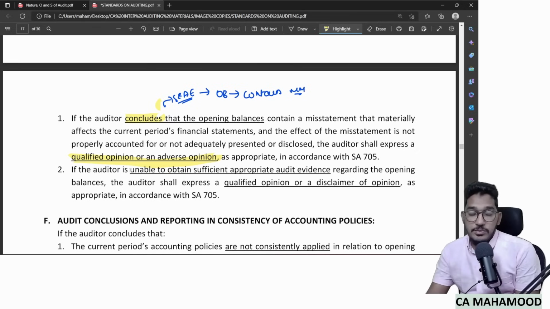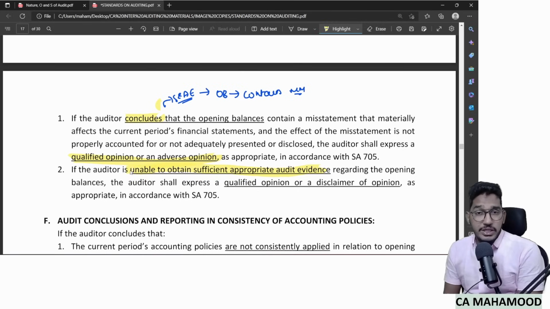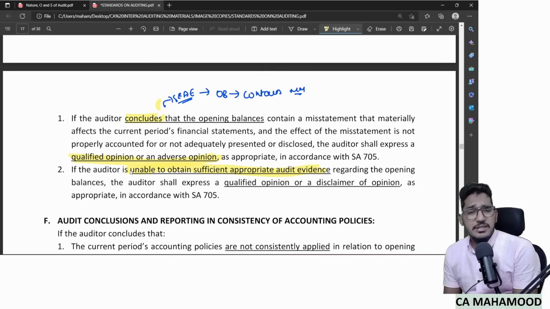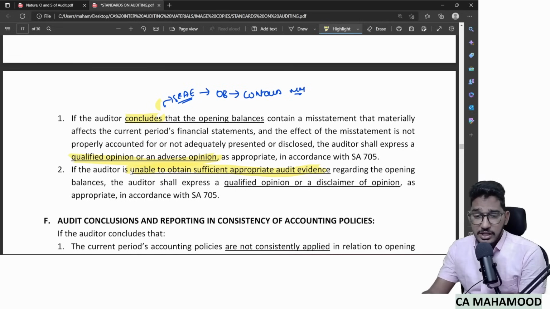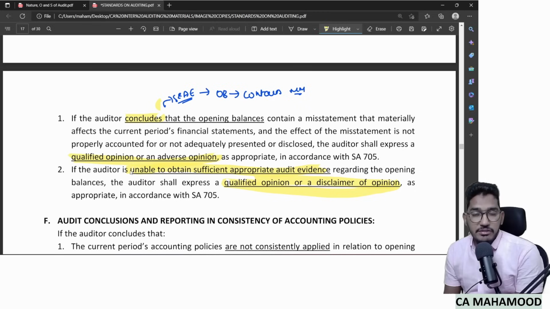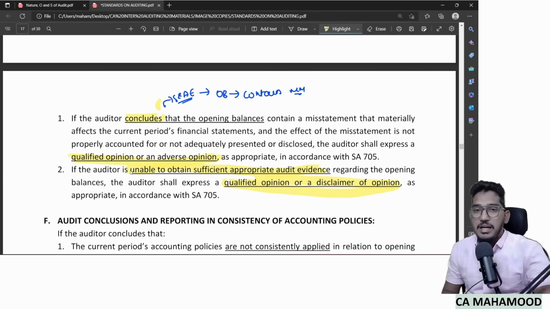Qualified or adverse. On the other hand, one more scenario which could be possible is that sometimes the auditor will not be able to obtain sufficient and appropriate audit evidence whether opening balances contain a material misstatement or not. So if the auditor is unable to obtain audit evidence, then which opinion? Then also modified. But which modified here? Either a qualified opinion or disclaimer. If the possible effect is only material, qualified. If the possible effect is material and also pervasive, then disclaimer. So this is how the findings in the opening balances will have an impact on the auditor's opinion.